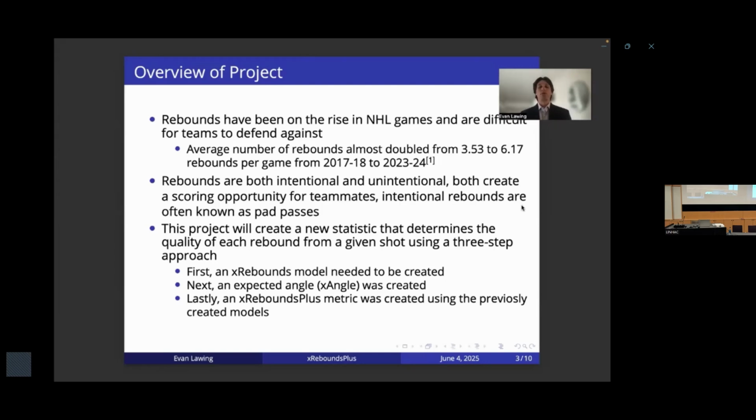This will be created using a 3-step approach. First, an expected rebounds model will be created. This will be the likelihood that any shot will result in a rebound. Next, an expected angle model will need to be created. This will be the shot after the rebound, what that angle is at. Lastly, an xReboundsPlus metric will be created using the previously created models.